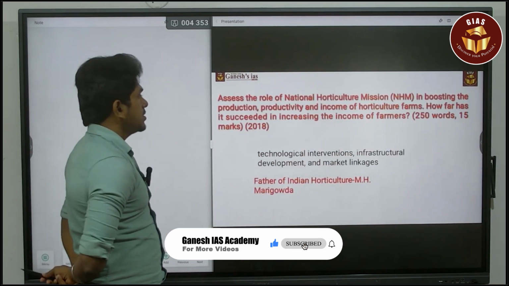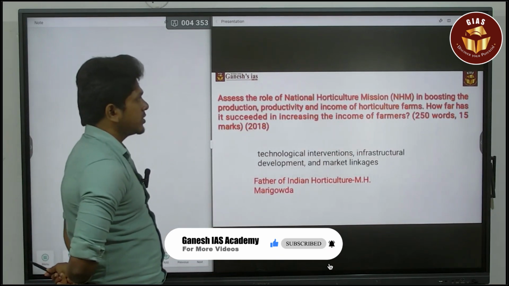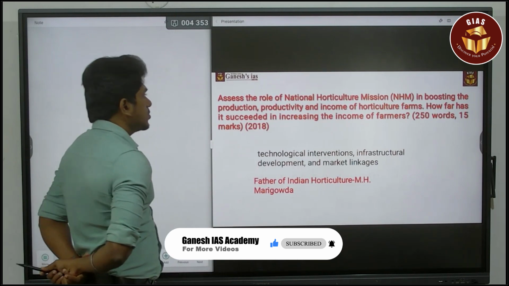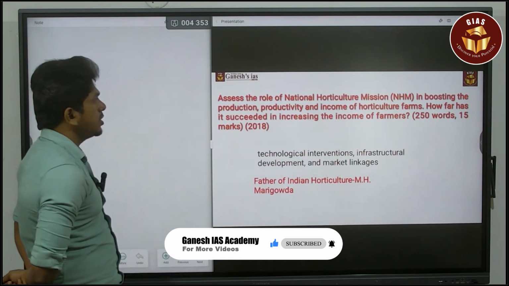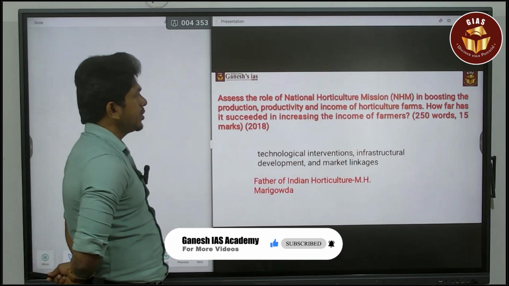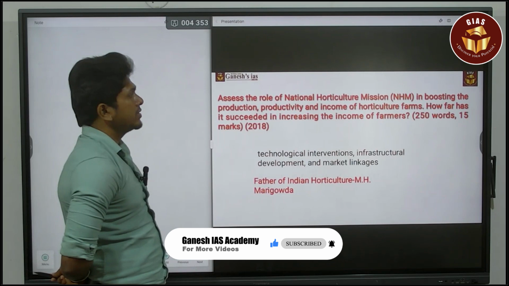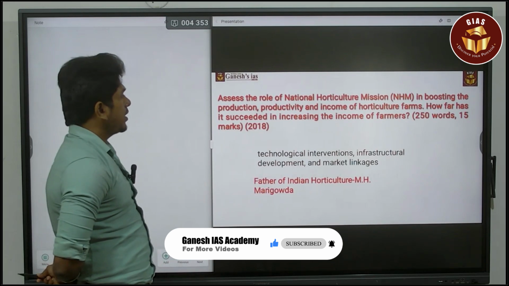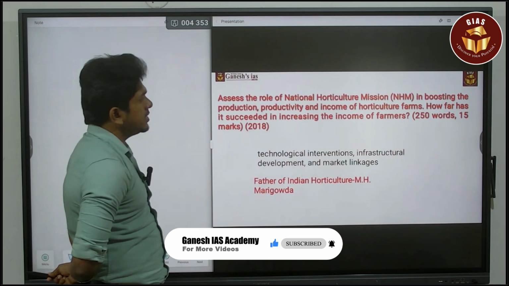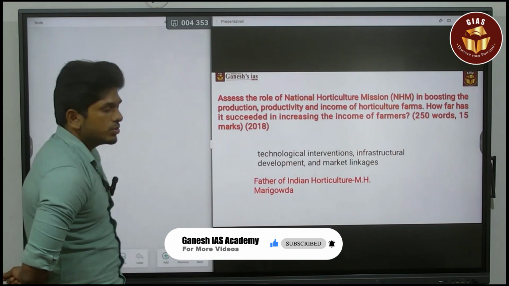This question was asked in 2018. It is a 15-mark question and the question is related to the National Horticulture Mission. The question says: assess the role of National Horticulture Mission in boosting the production, productivity and the income of the horticulture farm. How far has it succeeded in increasing the income of farmers? So this is the question.